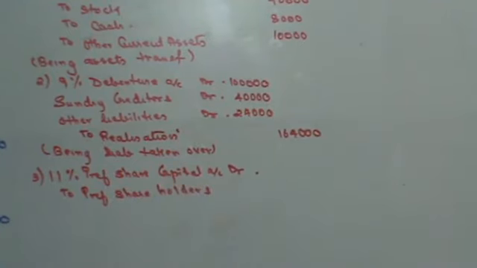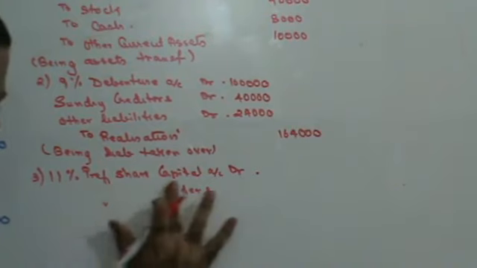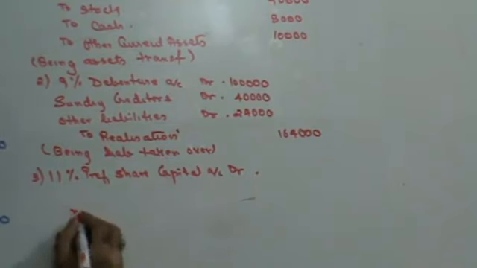Again, here in the case of Kuber also they have said that the preference shareholders are to be paid at 10% premium by 12.5% preference shares, and the balance is to be discharged.